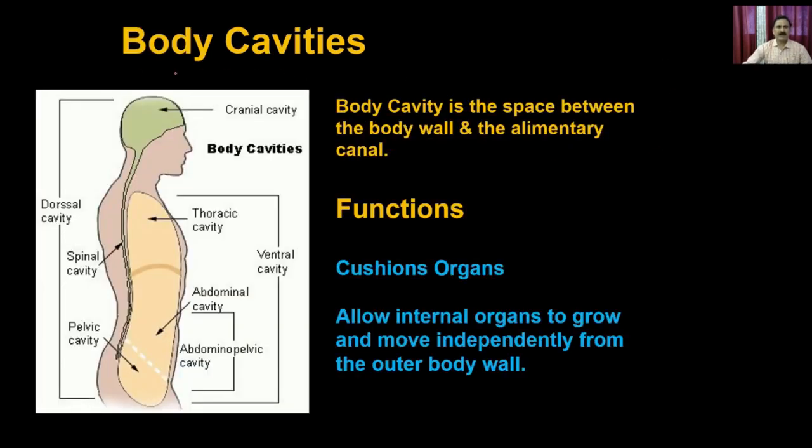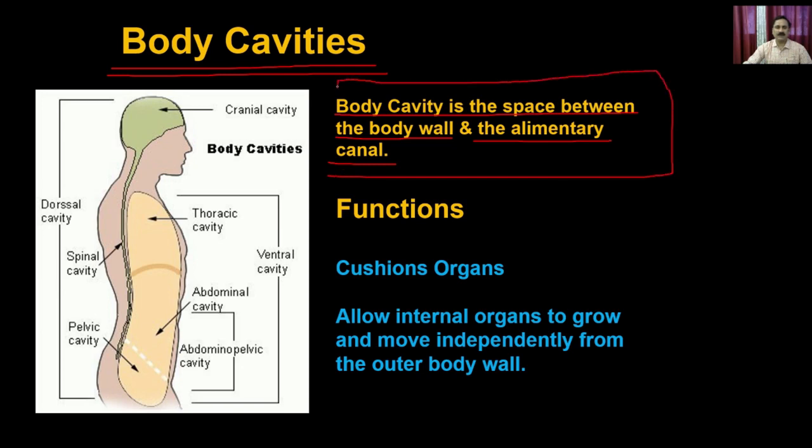Apart from that, the animals could also vary in terms of the body cavities. Body cavity is a space between the body wall and the alimentary canal, which is the classical definition of the body cavity. But what you can see here is that in a human being, you can have different types of body cavity.